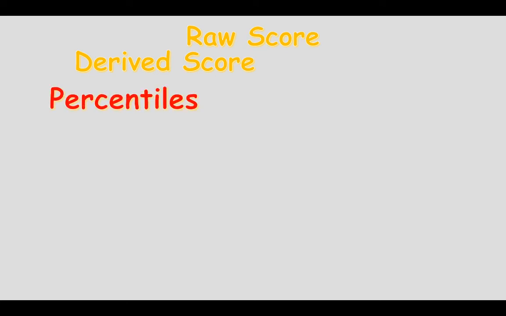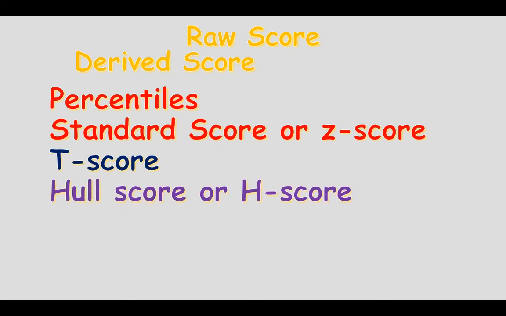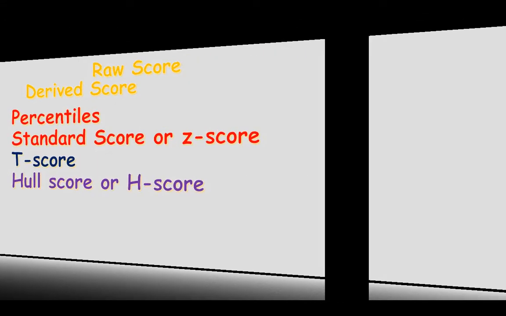The derived scores are like the percentiles. It may be the standard score or Z score, it may be the T score, the Hall's score, or the H score. As far as the percentiles, we have already gone through how to calculate the percentile and the percentile rank of the candidates in any group, and I will not recapitulate that. If you have not gone through that lecture, the link of that lecture is given in the description box of this lecture. Next is the standard score, the Z score, which we will deal with in this lecture.